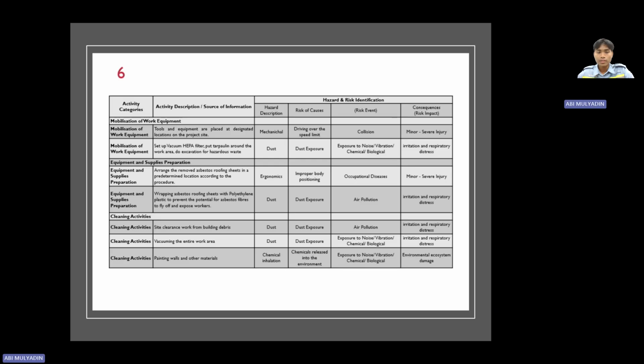For hazard identification, the removal of asbestos has three activity categories. Number one is mobilization of work equipment. Number two is equipment and supplies preparation, and last but not least, cleaning activity. For mobilization of equipment, the hazard description is mechanical, dust, ergonomic, and chemical installation.